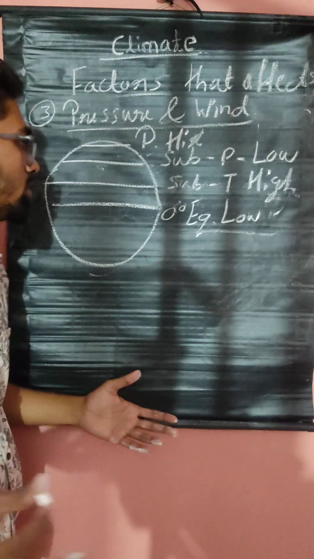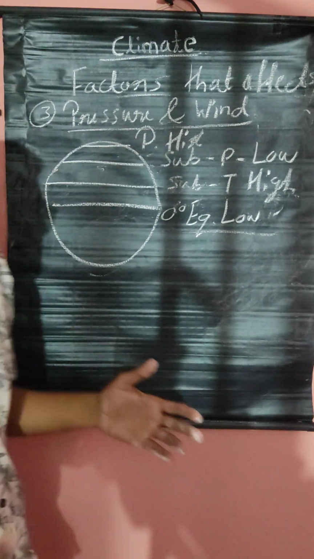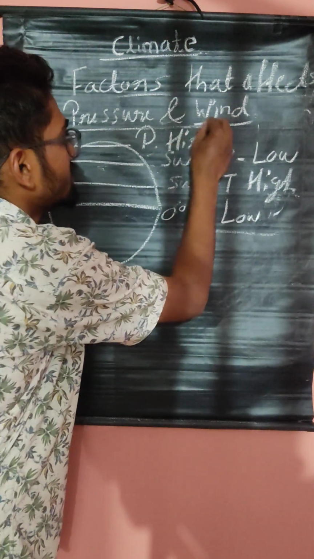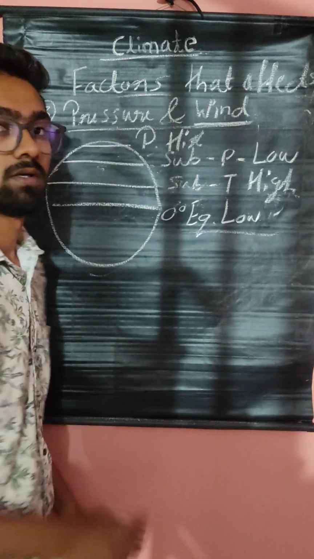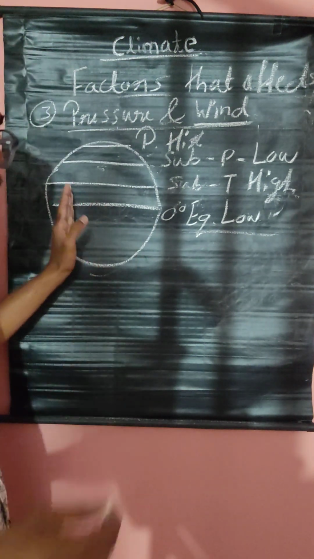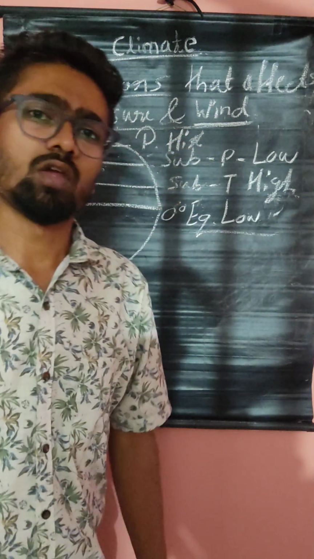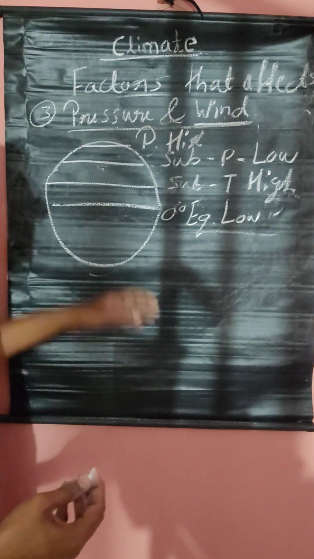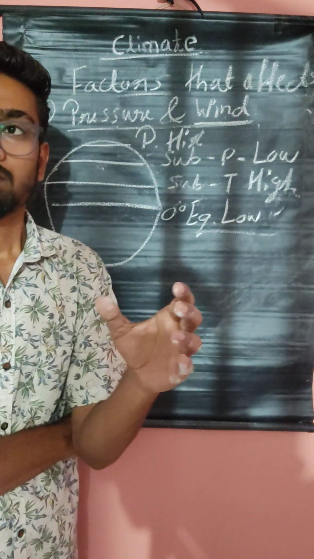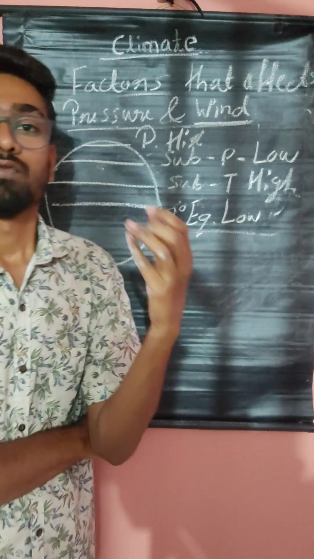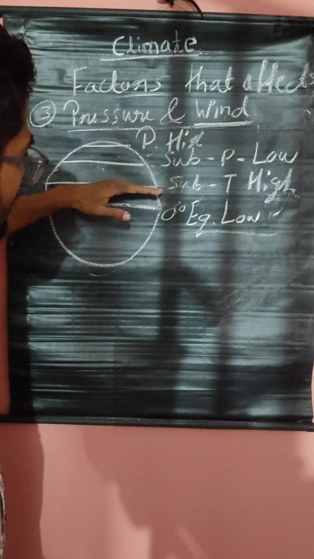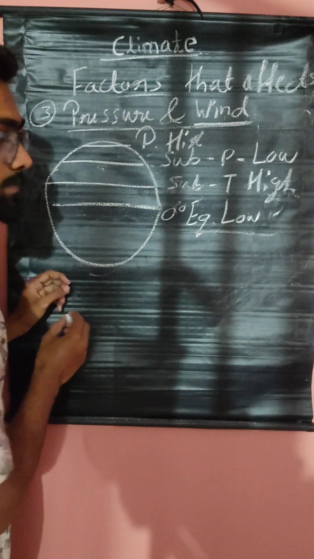Okay, this you understood. And next, in this pressure only, I told you, winds, pressure and winds. Winds are blowing. Winds are nothing but the horizontal movement of air. It is called wind. There are some permanent winds that are blowing in these belts.